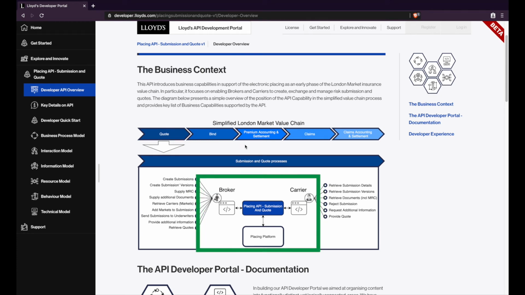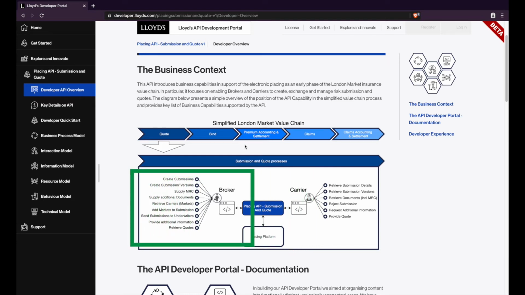And more specifically for brokers, that would be creating submissions, creating and managing submission versions, supplying documents, retrieving the markets from the placing platform, which is linked to submitting to underwriters, as well as retrieving quotes and various documents and information which effectively is exchanged between the placing dialogue parties.